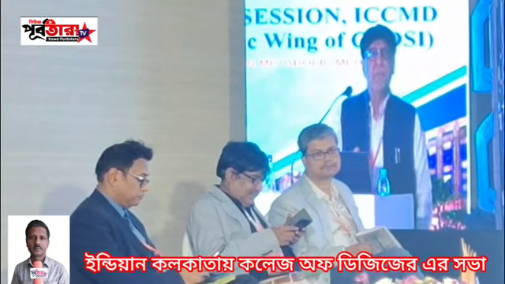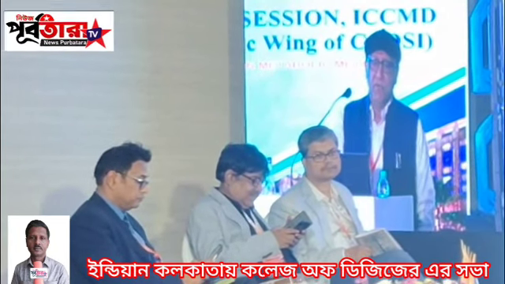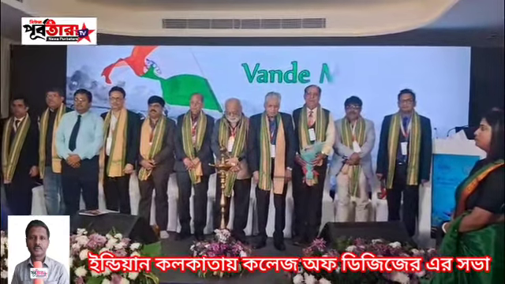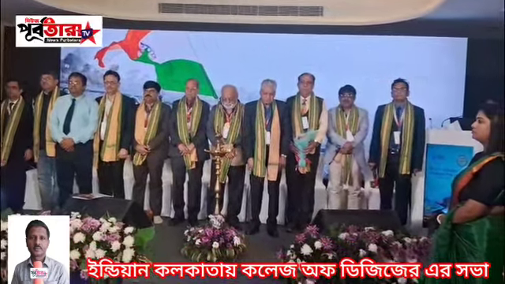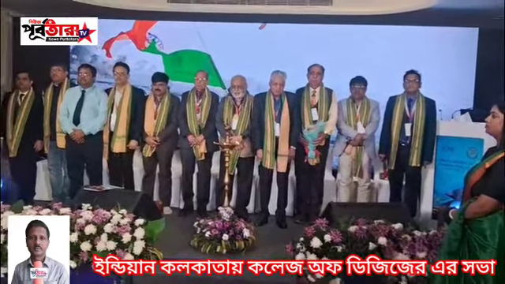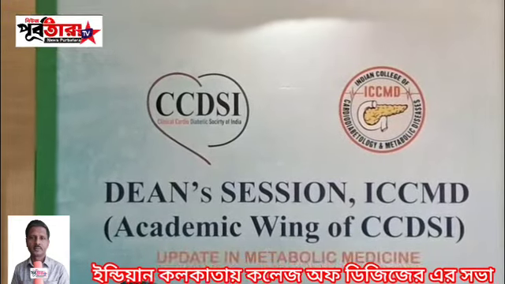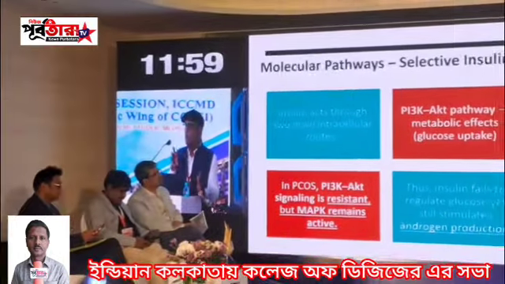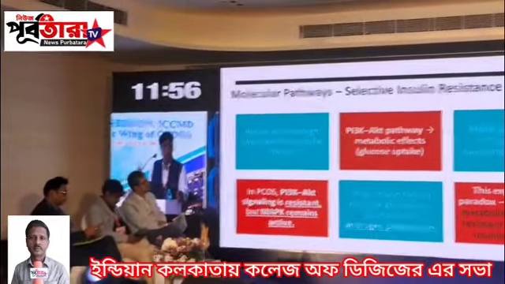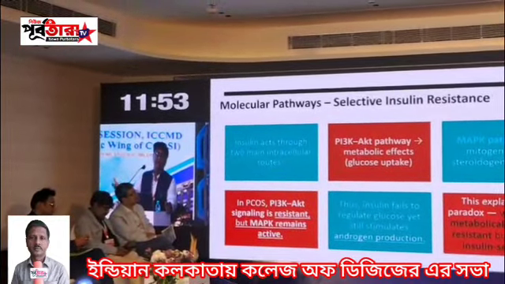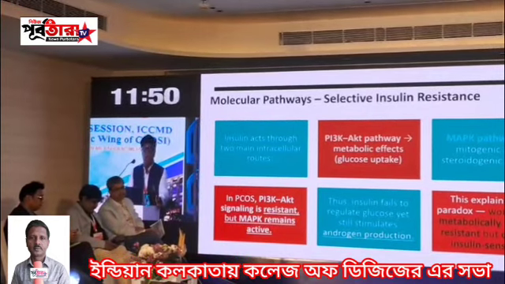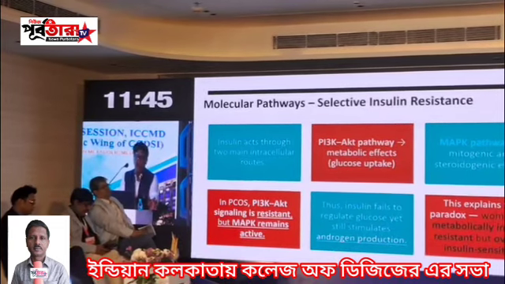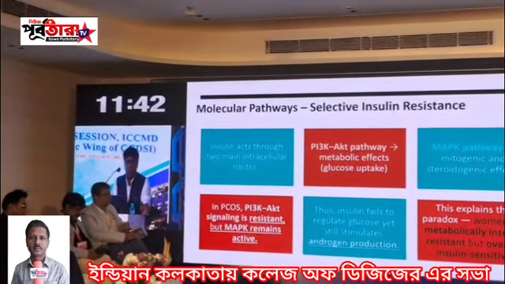So now coming to the metabolic part of PCOS. Our patients have long-term metabolic complications, and you have patients who, on one hand, have systemic insulin resistance, but in the ovary, insulin is very effectively acting on the theca cells and causing more and more androgen. So there is a paradox there. On the systemic level there is insulin resistance. At the level of the ovary, the hyperinsulinemia because of insulin resistance is causing hyperandrogenism.